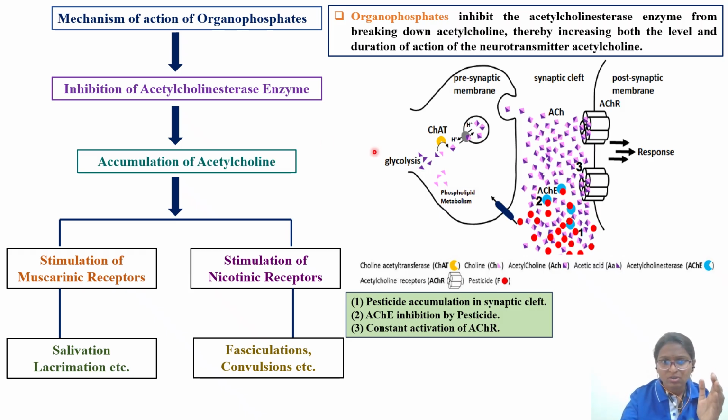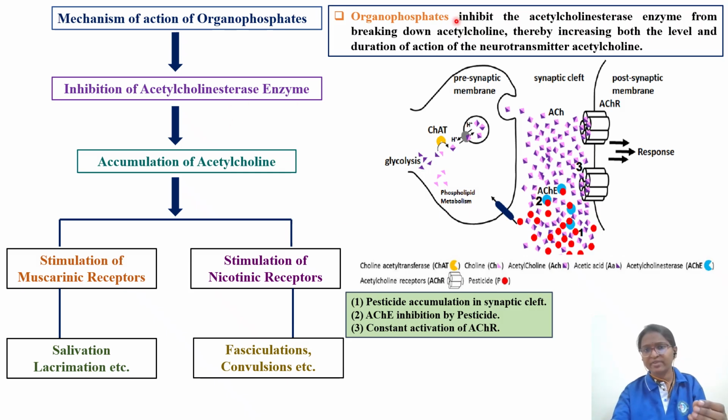This acetylcholinesterase enzyme will break acetylcholine back into acetic acid and choline. So what organophosphates or acetylcholinesterase inhibitors are doing is inhibiting this enzyme. As a result, accumulation of ACh in the synaptic cleft will increase. So there is excessive stimulation of receptors. You know that in cholinergic we have nicotinic receptors and muscarinic receptors. If the action is on muscarinic receptors, you will have salivation, lacrimation, that is SLUDGE, and DUMBELS you can remember, and stimulation of nicotinic receptors will lead to fasciculation and convulsions. Throughout, you have to remember this concept.